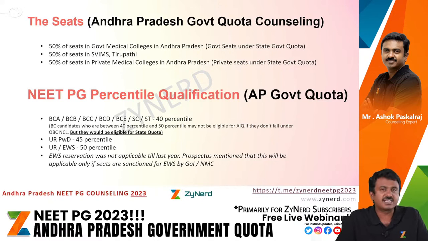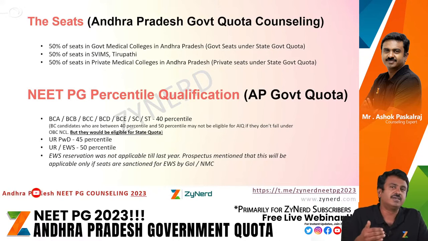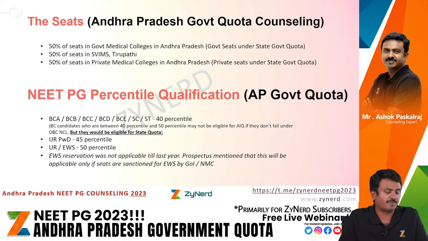Other than this, there are 50% of SVIMS Tirupati seats. SVIMS Tirupati is an autonomous institute, but still 50% of SVIMS Tirupati seats are allotted to All India counseling. The remaining 50% are allotted through state quota, for which anybody who is eligible for AP government quota is eligible. And then you have 50% of seats in private medical colleges in Andhra Pradesh. These come under the state government quota at a reduced fee structure, the lowest level fee structure of these private medical colleges, and these are usually called CAT A. We are looking at CAT A seats only under government counseling. Under the government counseling, only those seats we will be looking at from a private institute perspective.